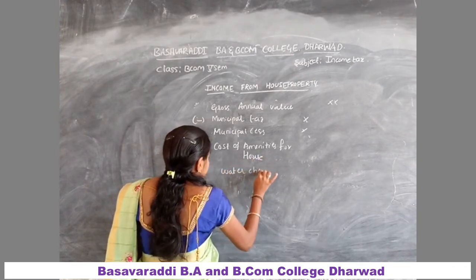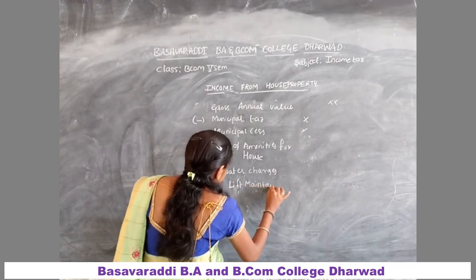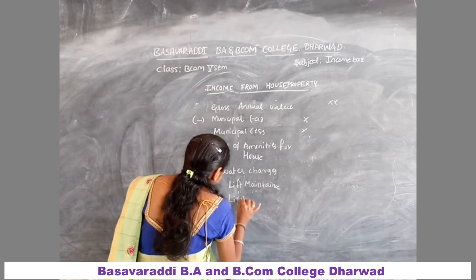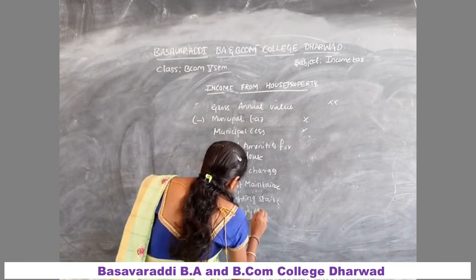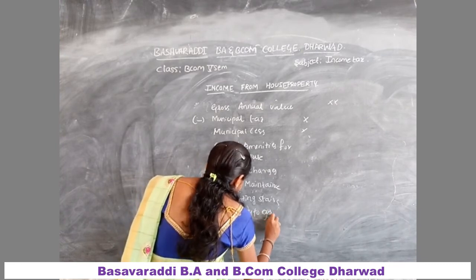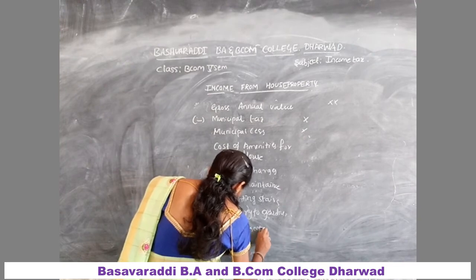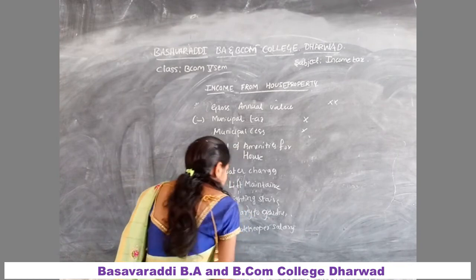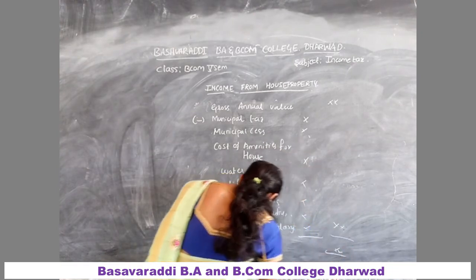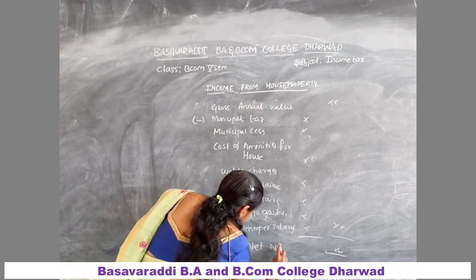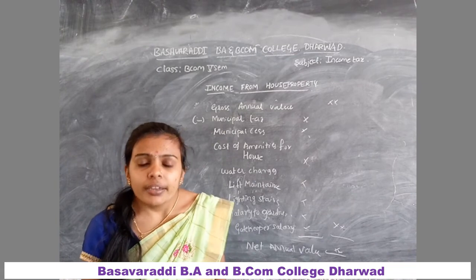Water charges, lift maintenance, lighting, garden, salary of clerk, watchman, gatekeeper, etc. It is called the net annual value.